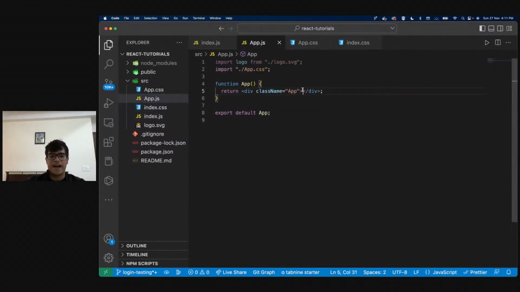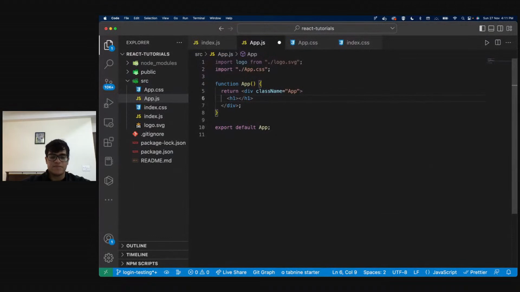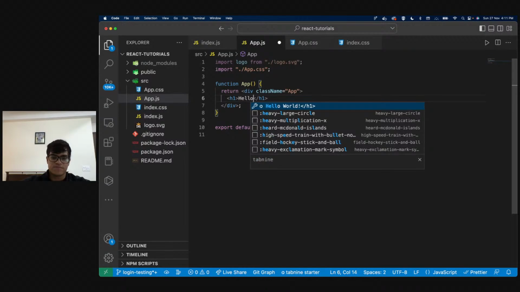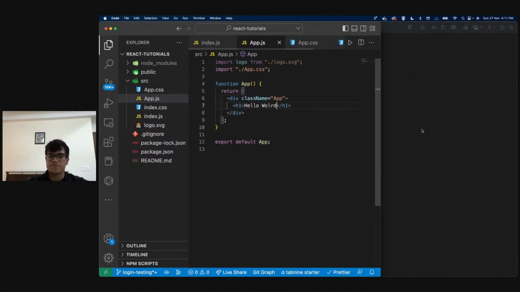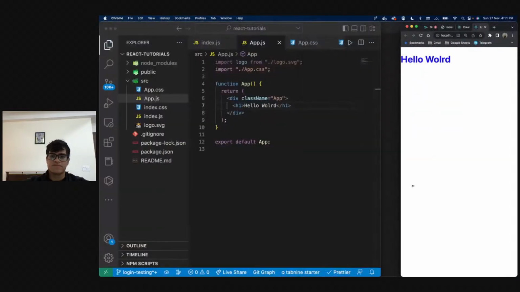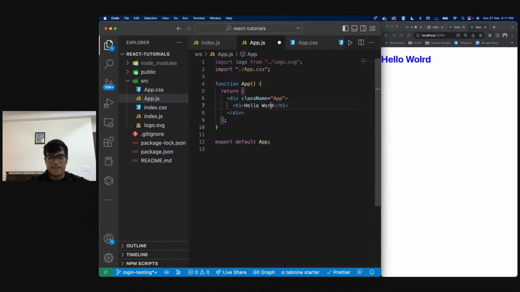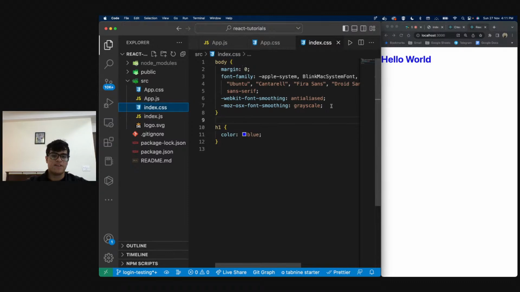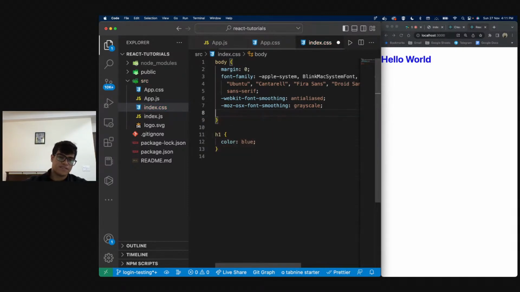So now if I have an h1 tag over here, even if it is inside app.js, I can say blue heading, or I can just say hello world. Now my hello world will be blue in color. As you can see, hello world is blue in color. Something that I like to do is give my body maybe a padding, or let's not do that.